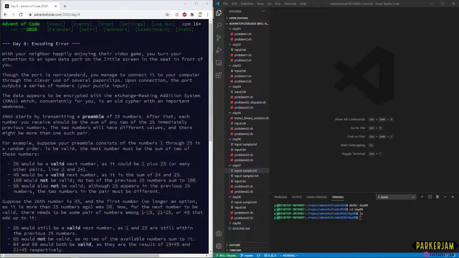26 would be valid because it could be 1 plus 25. That's within the last 25. Or many other pairs, like 2 and 24. 49 would be a valid next number, as it would be the sum of 25 and 24. 100 would not be valid. No two of the previous 25 numbers sum to 100. 50 would also not be valid, although 25 appears in the previous 25 numbers, so the two numbers in the pair must be different. Okay, so we can't do 25 and 25.